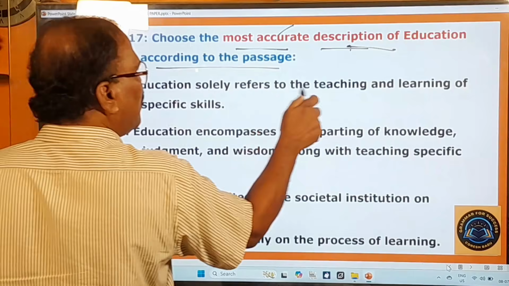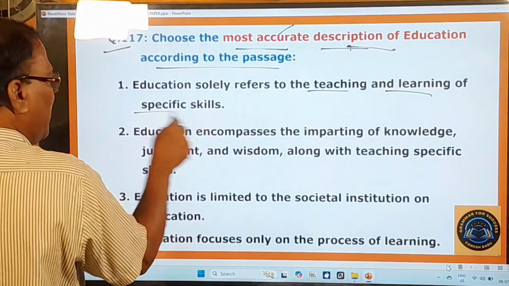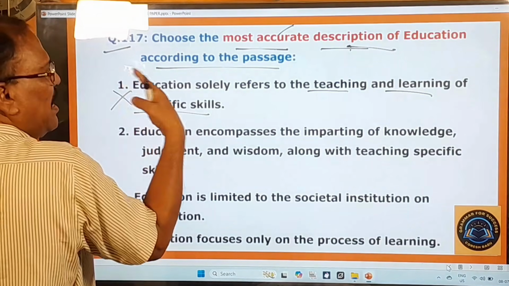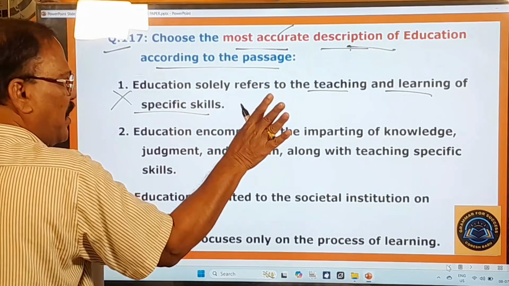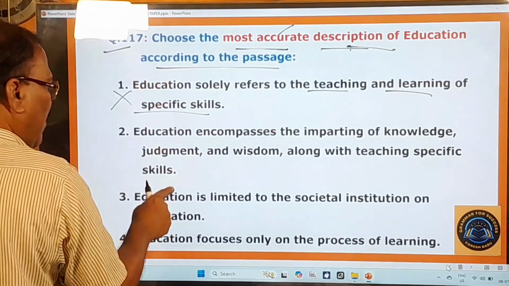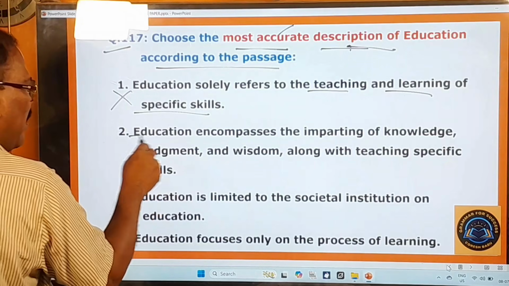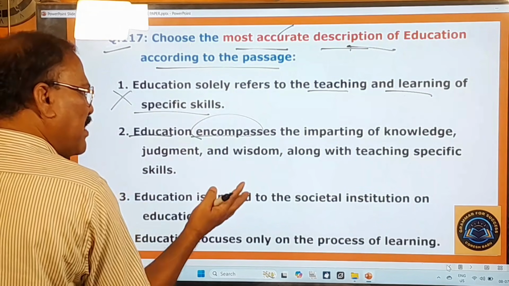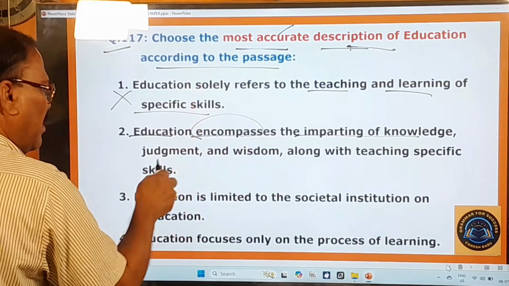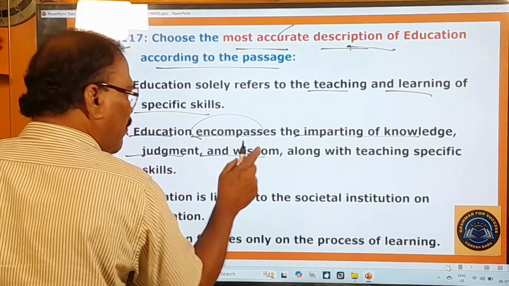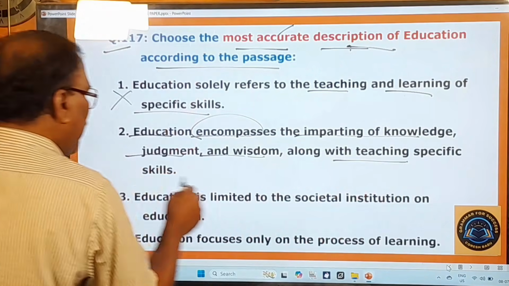Education solely refers to the teaching and the learning of specific skills. Now, only teaching and learning specific skills itself is not the philosophy of education. Okay, therefore this is wrong. And here go to the second one. Education encompasses, means includes, the imparting of knowledge, the giving of judgment, the giving of wisdom, along with teaching specific skills.